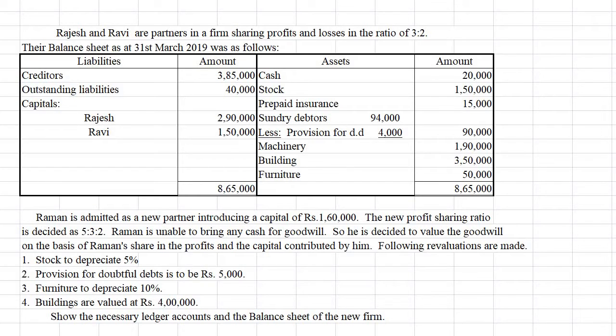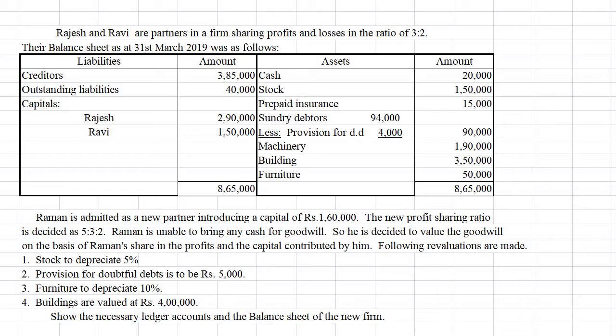Before that, you can pause this video and copy the question so that you can come to know how each adjustment is taken while solving the question. Here Rajesh and Ravi are partners sharing profits and losses in the ratio of 3:2. Their balance sheet is given. Raman is admitted as a new partner with a capital of rupees 1,60,000. The new profit sharing ratio is decided as 5:3:2.